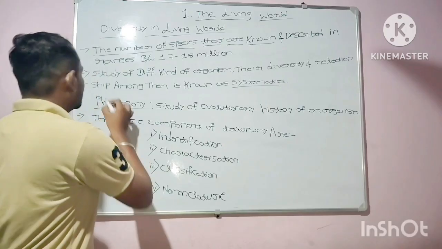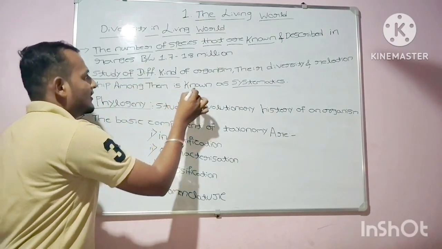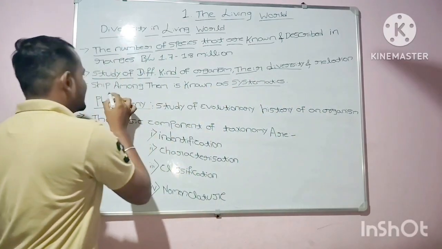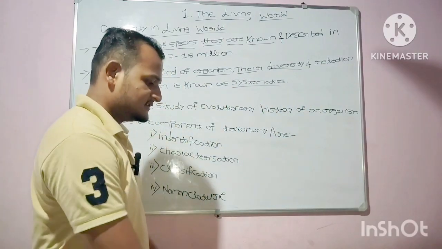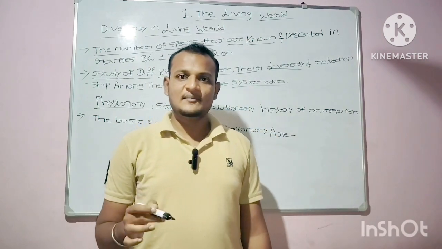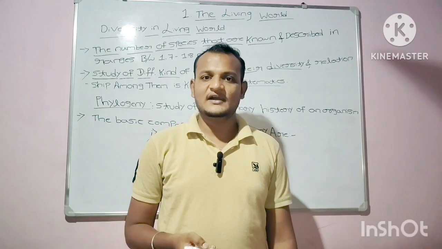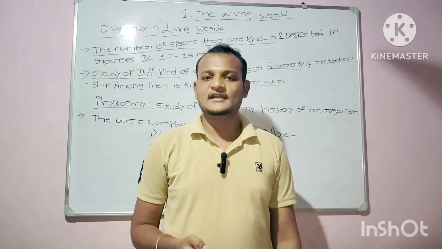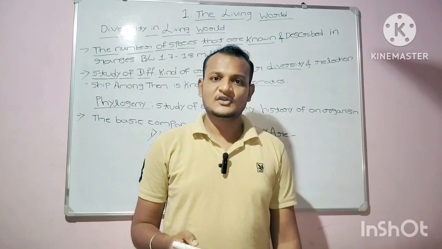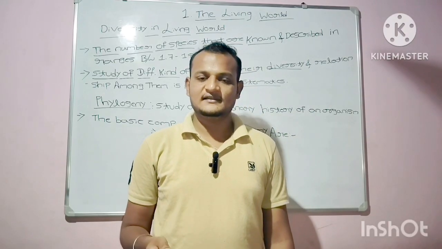The study of different kinds of organisms, their diversity and relationship among them, is known as systematics. You may ask me why it is necessary to study organisms. Because we study their characters, their morphology, their diversity.